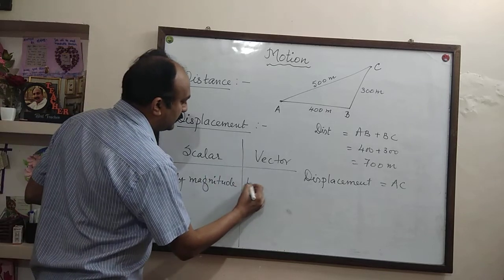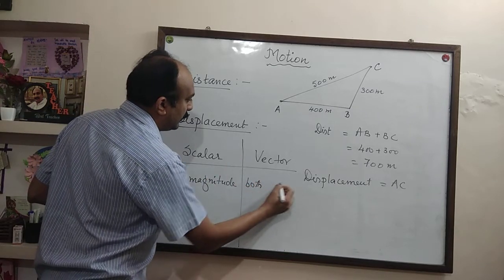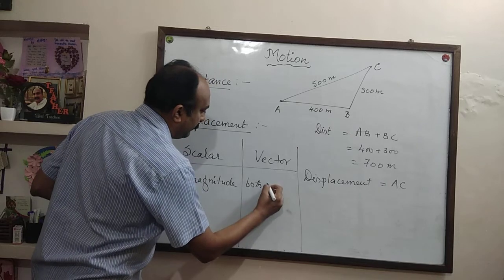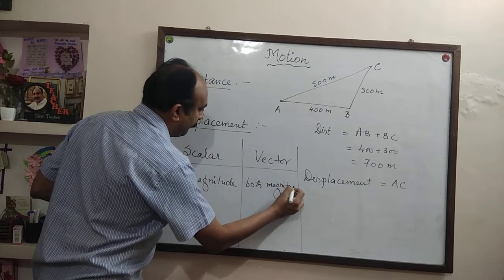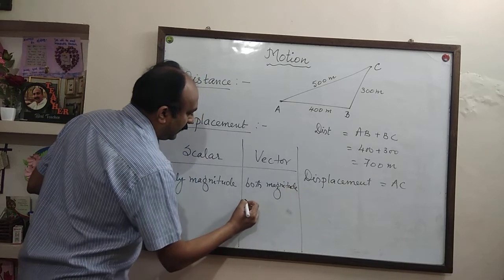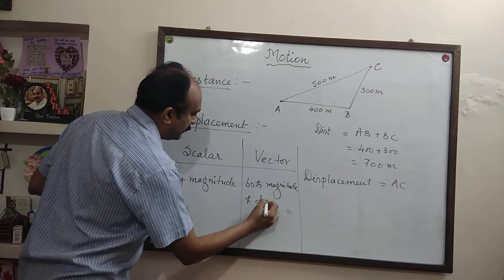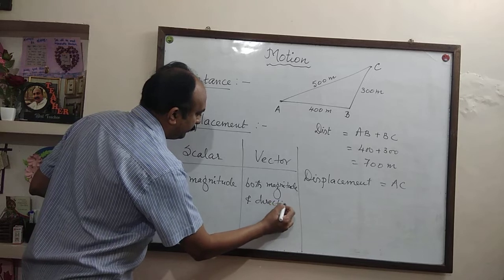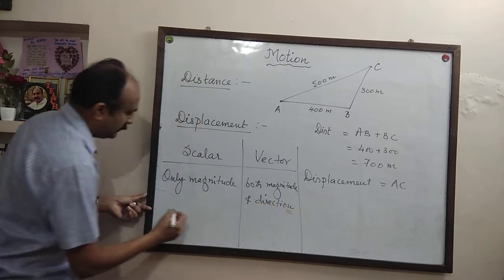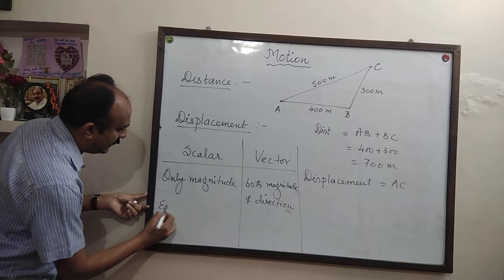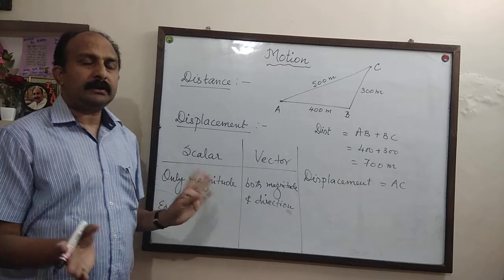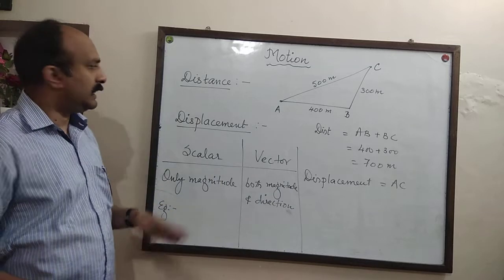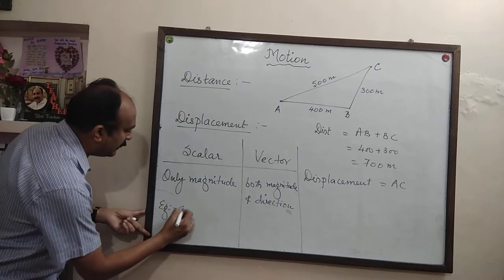Vector has both magnitude and direction. Example for scalar quantities. Those quantities which have only magnitude are called scalar quantities. Give some example. We have seen the example.